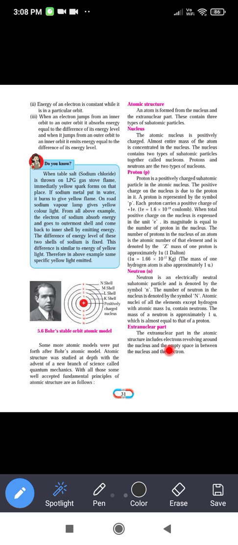The extranuclear part in the atomic structure includes the electrons revolving around the nucleus and the empty space between the nucleus and the electrons. The extranuclear part consists of the different orbits in which the electron revolves and the empty spaces between them.